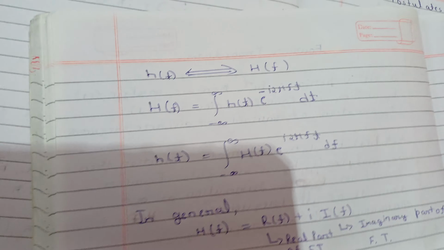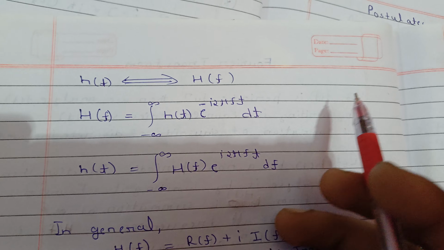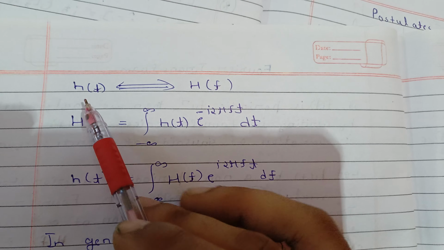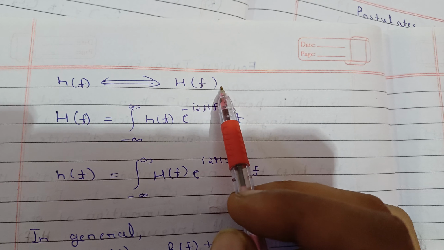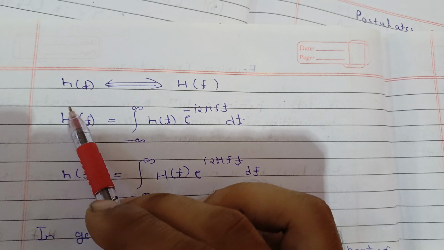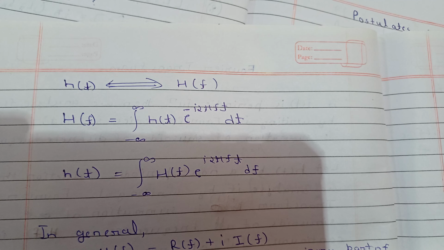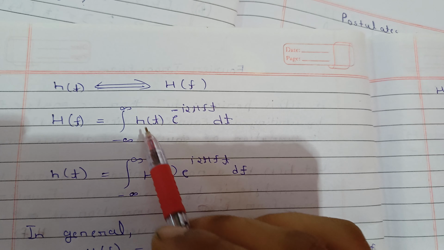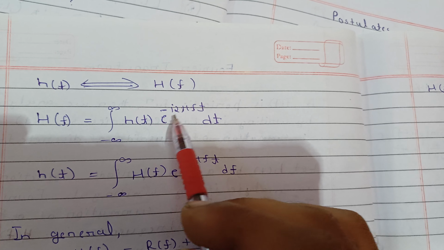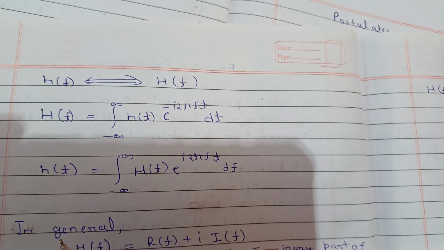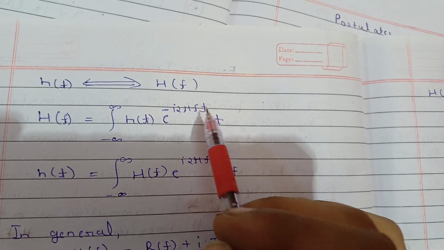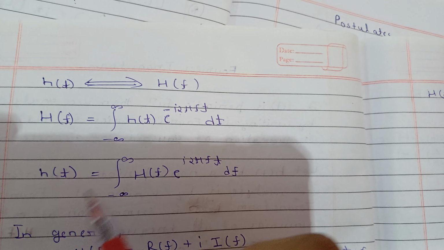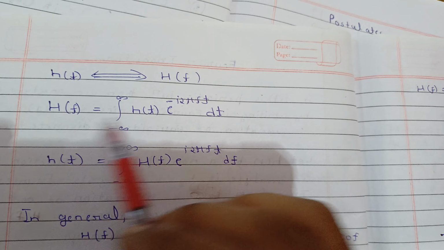How can we find the Fourier transform of any non-periodic or periodic function? So for s(t), the Fourier transform will be capital H(f), and if you convert this H(f) back to s(t), we call it the inverse Fourier transform. The formula is: the Fourier transform of s(t) can be written as the integral from minus infinity to infinity of h(t) exponential minus 2 pi i f t dt. That's how we will get this whole function in terms of f, because once you put the limits on t, the only variable will be f. So that is the Fourier transform.